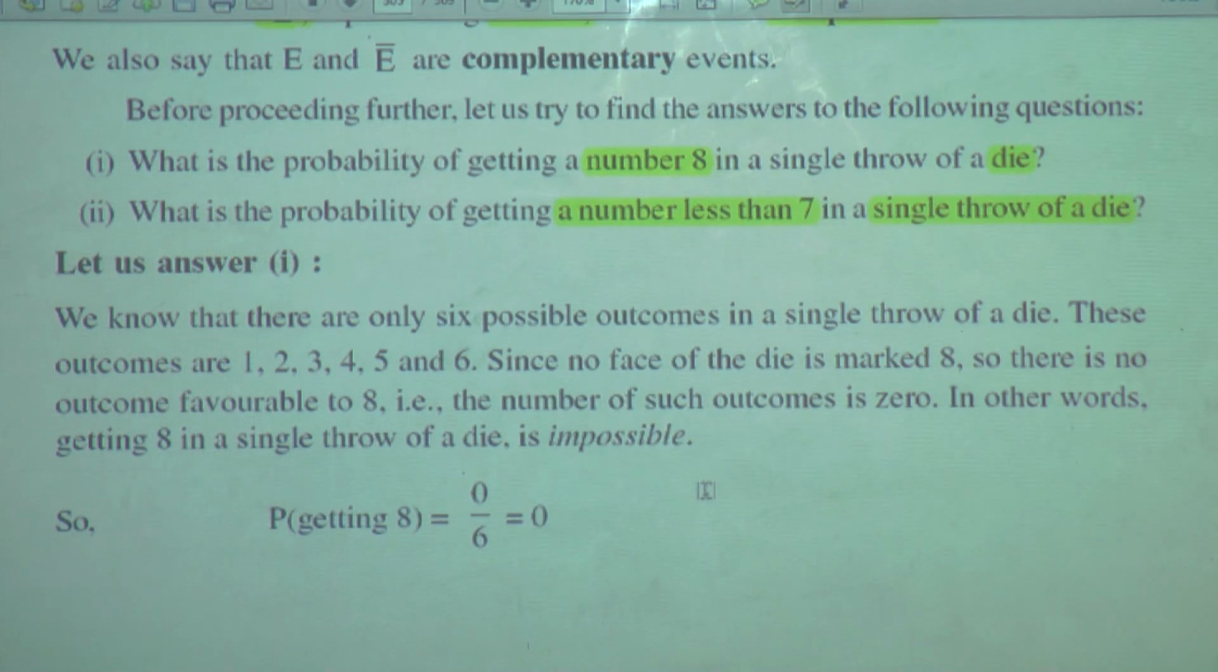What is it? On a die, how many numbers are present? 1, 2, 3, 4, 5 and 6. All of us have a common experience. We know what a die is. A die is nothing but a cube, and on each surface of the cube, dots are present.